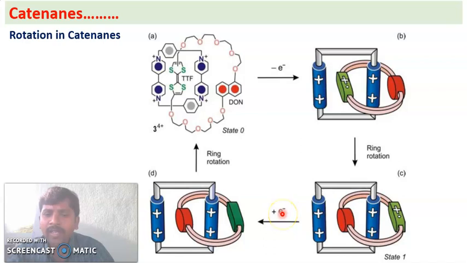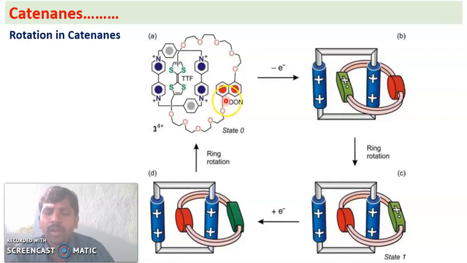The added electrons will be taken by the TTF, and TTF will become the better electron donor again and DON the good electron donor. So again TTF will go into the cavity and DON will come out. Rotation occurs again, and the cation gets its original form, the original state of the catenane.